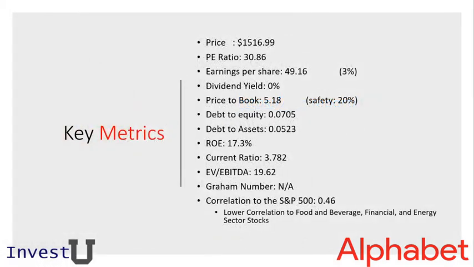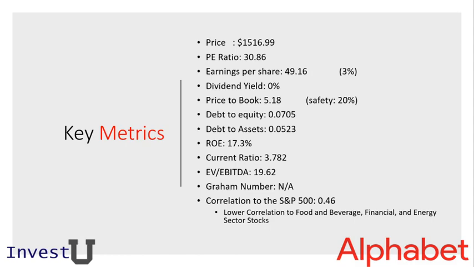So let's dive into some key metrics. So as mentioned, the price is $1,516.99. It has a PE ratio of 30.86, an earnings per share of 49.16, which translates into about 3% per year, a dividend yield of 0%, which is not surprising given that it is a tech stock, a price to book of 5.18, which provides us with a margin of safety about 20%.